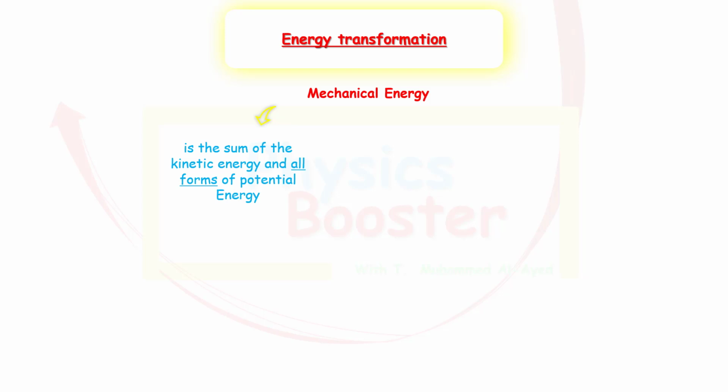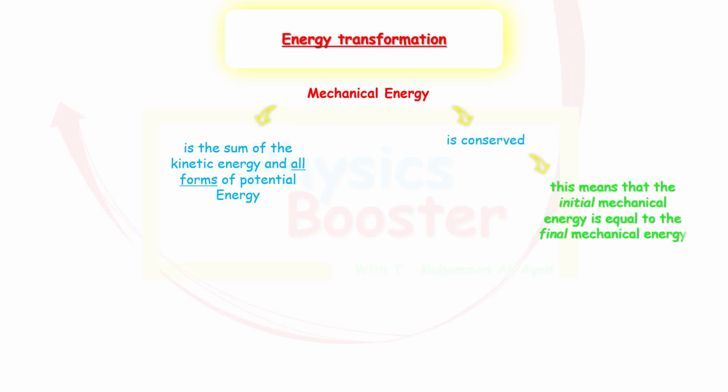And something very important about mechanical energy is that it is conserved. That means that the initial mechanical energy is equal to the final mechanical energy. Actually, what you said right now is not very clear. What do you mean by the initial mechanical energy and the final mechanical energy? Remember that we said that energy cannot be destroyed, but can transform from one shape to another. So the energy that transformed from the first shape is going to be equal to the energy that transformed to the other shape. So energy is transforming from one shape to another by the same amount.